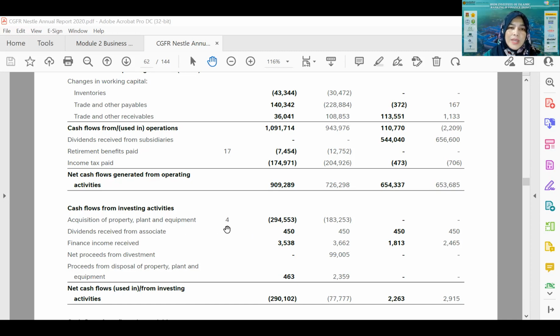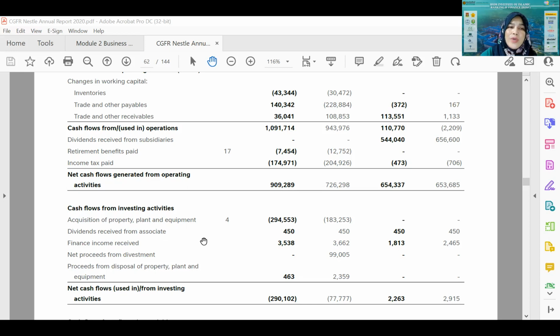So we have to look at note 4 to see the details of where the money actually goes to buy either property, plant or equipment. And after that, dividend is considered something related to investment, right? Dividend received from associate. So dividend from associate means the company that is invested in by Nestle pays dividend to Nestle, right? Nestle is the parent company. It invests, it puts money in an associate company.